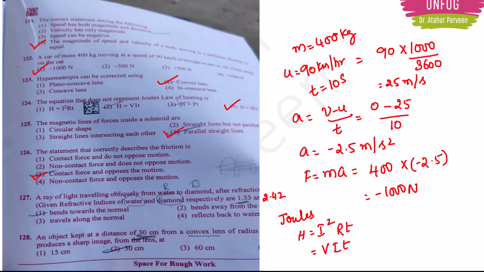Actually the light is going from rarer to denser medium. Rarer means low refractive index, denser means high refractive index. So 1.33 to 2.42 it is going. So the light should bend towards the normal. Option 1 should be the correct answer.